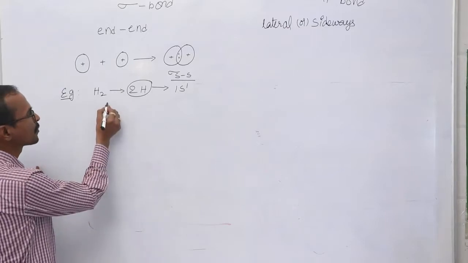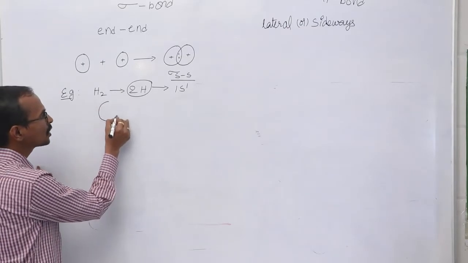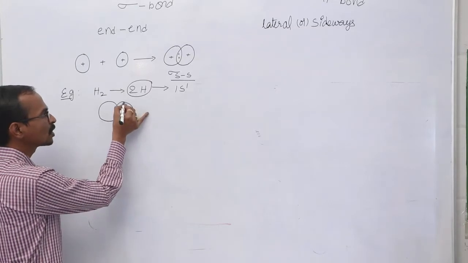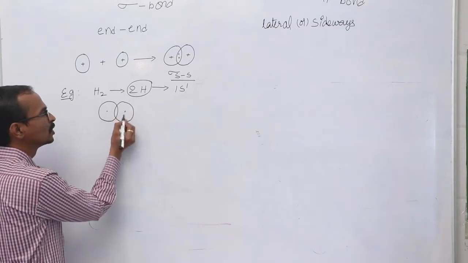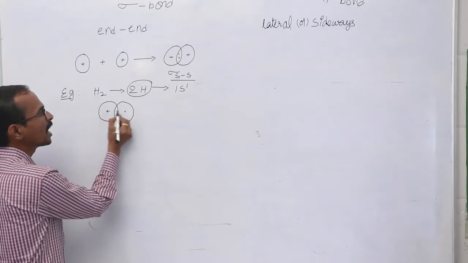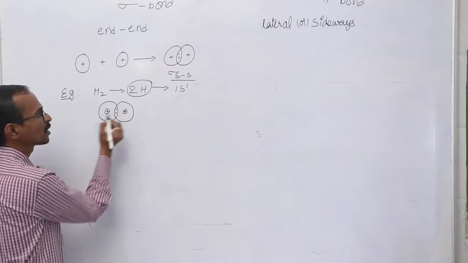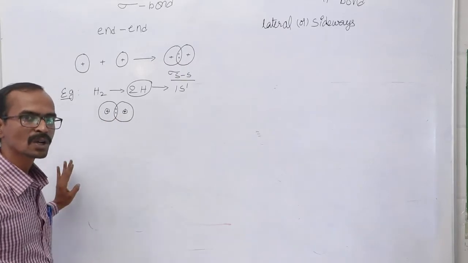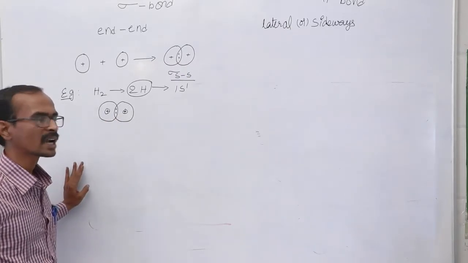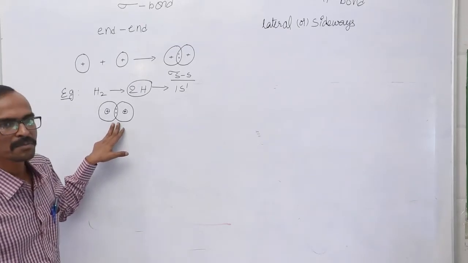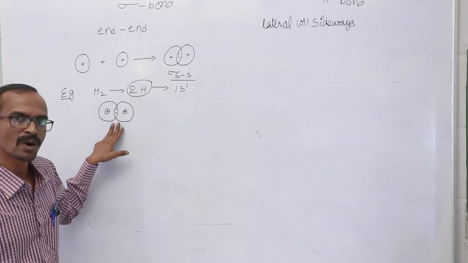The 1s orbital of one hydrogen atom overlaps with the 1s orbital of another hydrogen atom to form a hydrogen molecule, with a sigma ss bond.